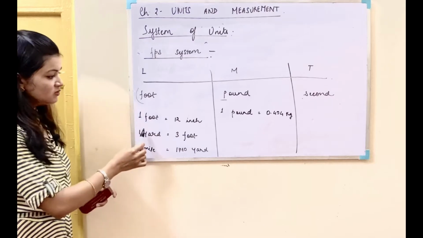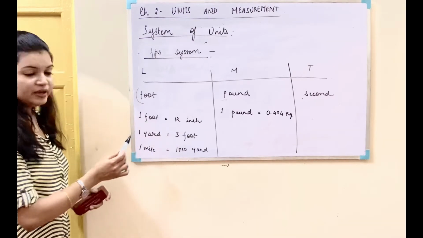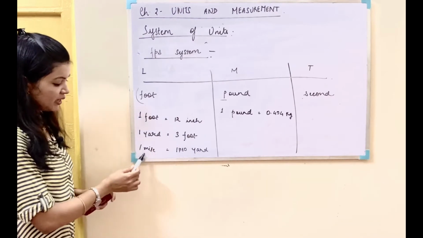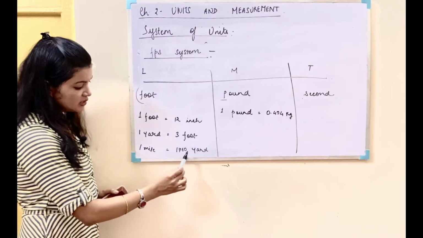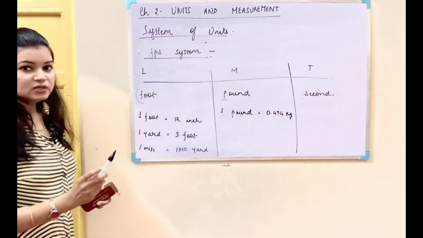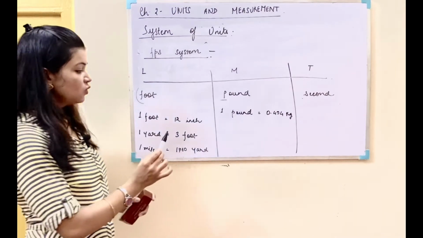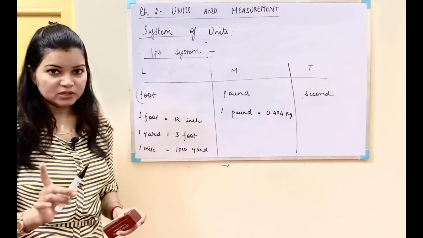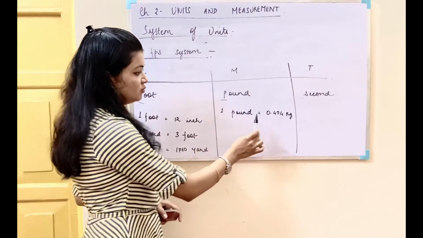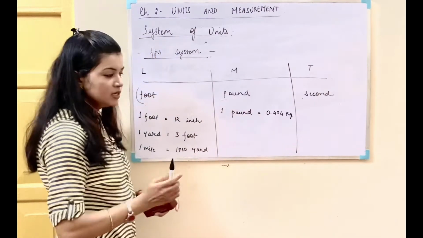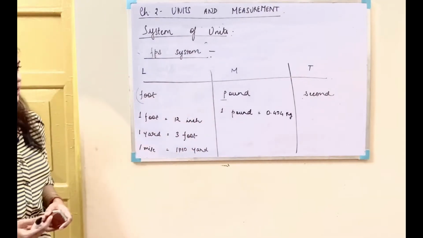Now 1 foot is equal to 12 inch. Higher units for foot will be yard and mile. 1 yard is equal to 3 foot and 1 mile is equal to 1760 yard. Now as we can see, the conversion factor here is not 10. So this is not a metric system of the units. If you talk about the pound, 1 pound is equal to 0.454 kg. Second is as usual second.